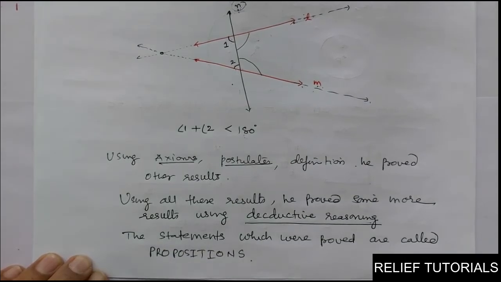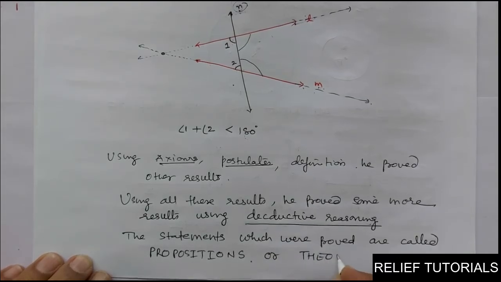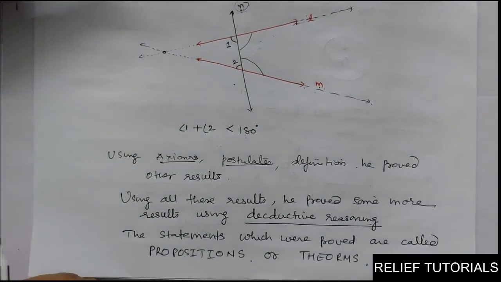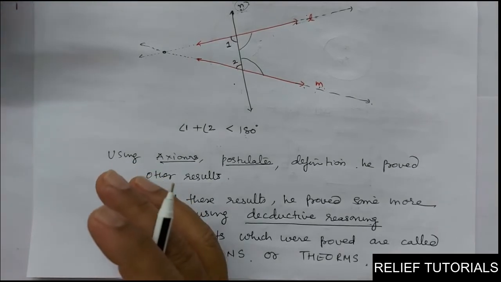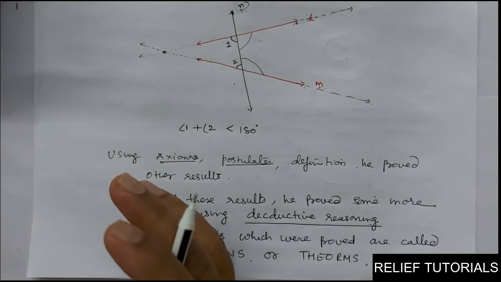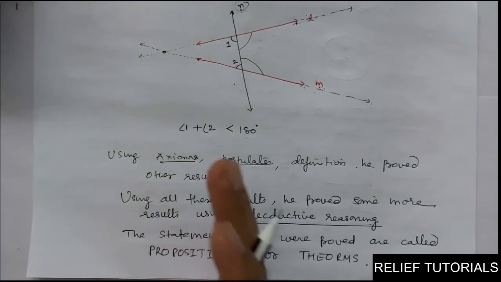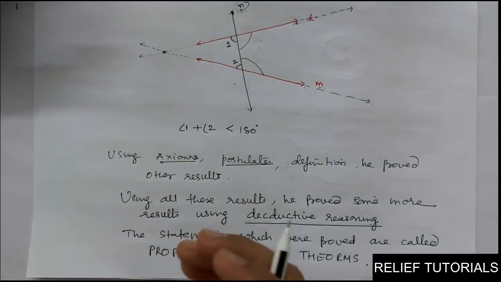They are called propositions or theorems. You see the path followed by Euclid. He has compiled all the information from all the civilizations and he has compiled it into a book called Elements. He divided this book into 13 chapters. In the first chapters he has given a few definitions.